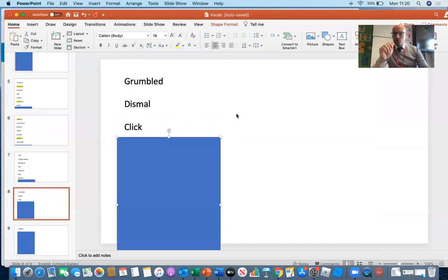And that word is also an onomatopoeia. It's when the word itself mimics its sound. So maybe you can think of any other onomatopoeias that you know.